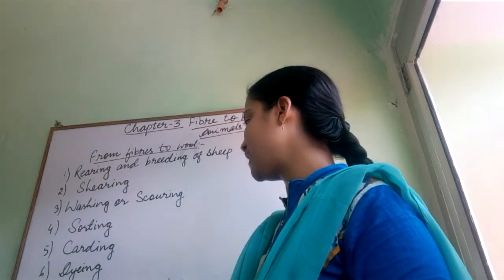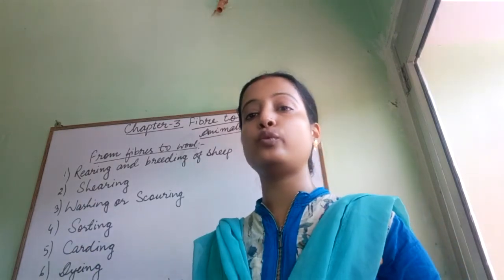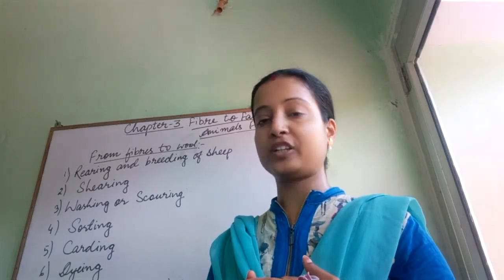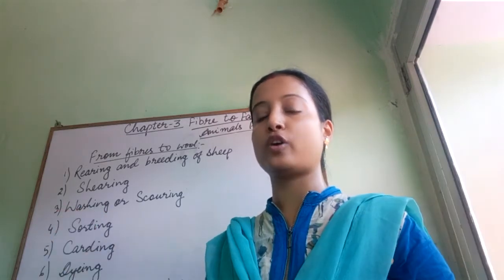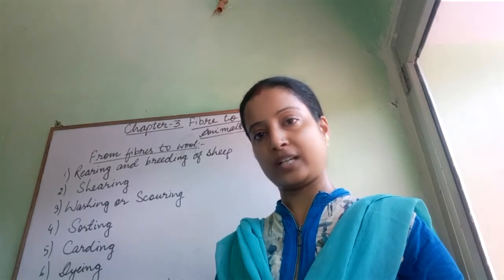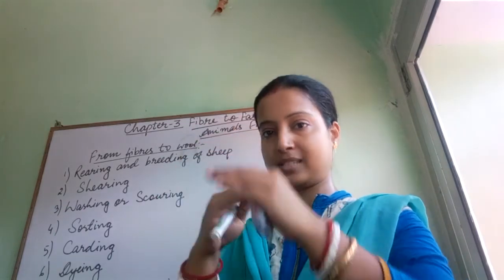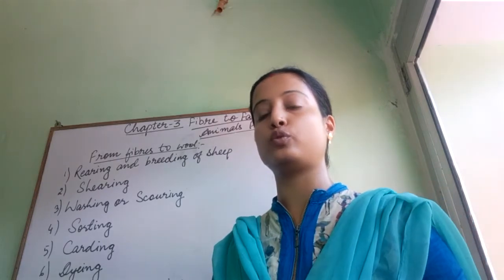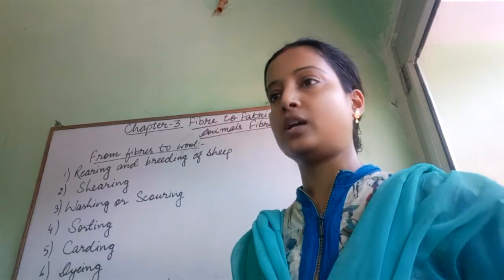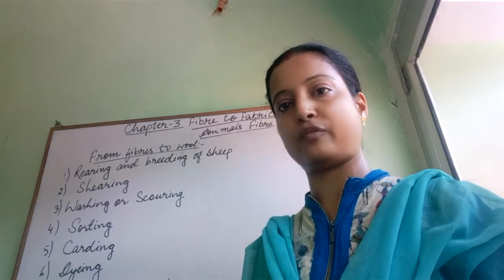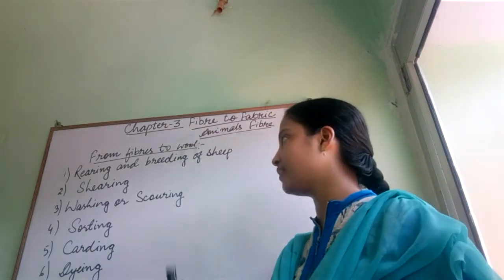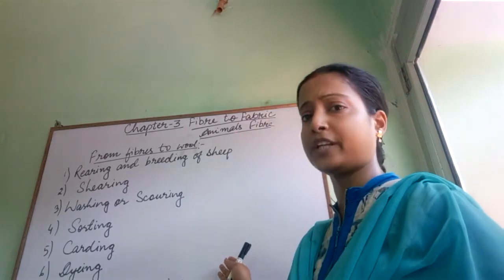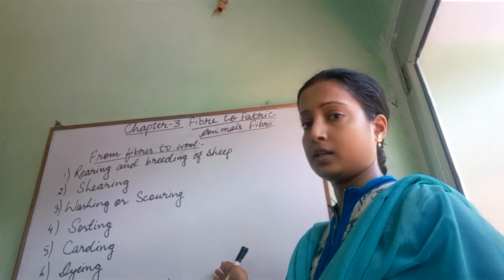Now after that, spinning and weaving. Once the wool fiber is rolled, straightened and dyed, the long fibers are used for making sweaters. They are spun into yarns and sold in the market, and the short fibers are used for making machine-made sweaters, shawls, mufflers, all these things. So children, this is all about how to obtain wool from the sheep.